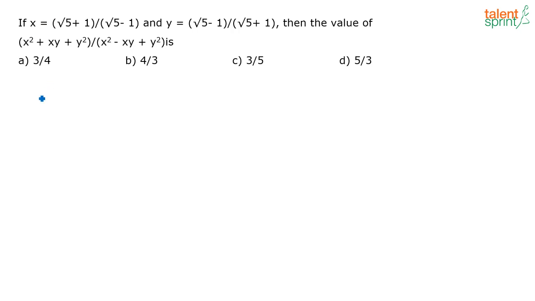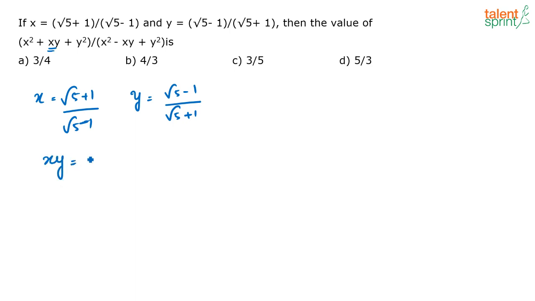So, here you have x is equal to root of 5 plus 1 by root of 5 minus 1, right. Now, y is equal to root of 5 minus 1 by root of 5 plus 1. So, what is xy? There is a term xy here, correct? xy is nothing but the product of these two. So, if you do the product of these two, you get root of 5 plus 1 by root of 5 minus 1 into root of 5 minus 1 by root of 5 plus 1. You needn't write this down again, because when you look at it, you can say these will get cancelled and xy is going to be 1. Correct?